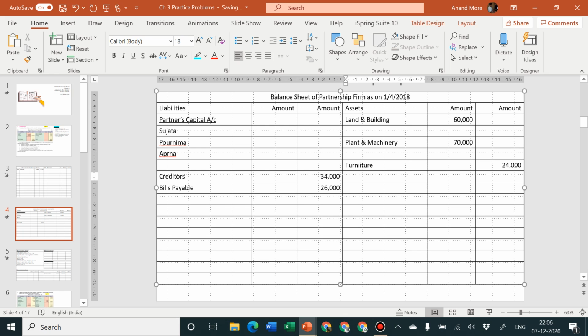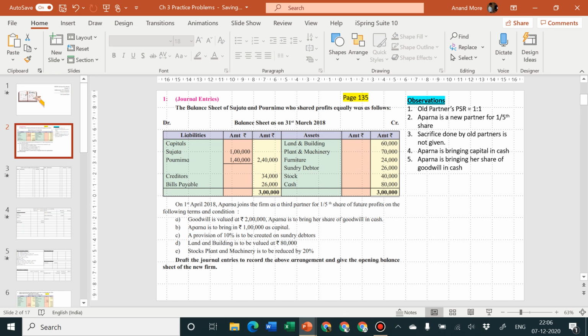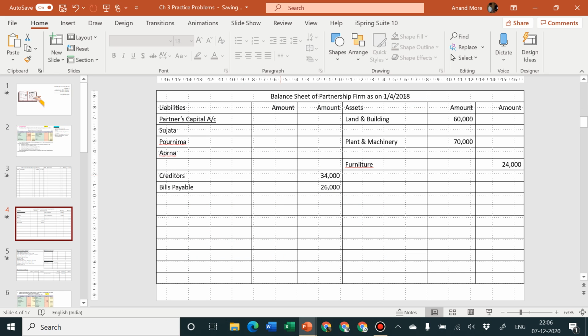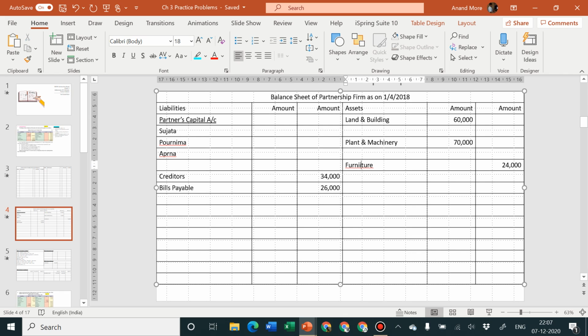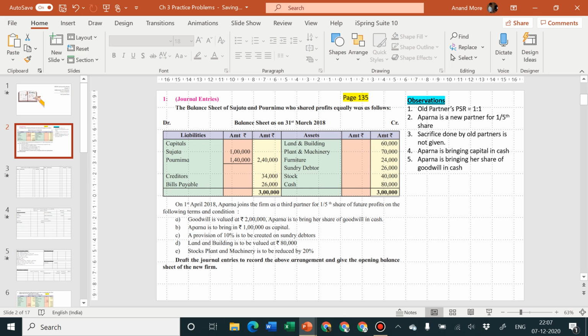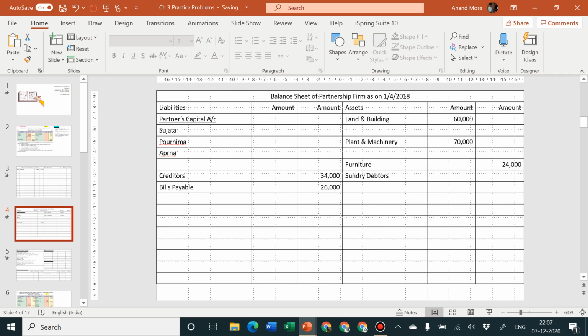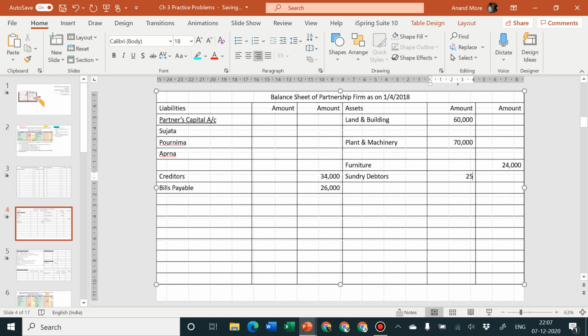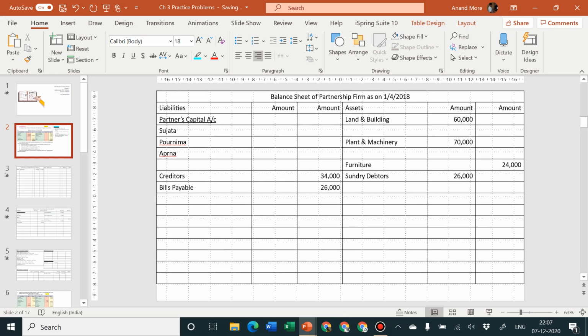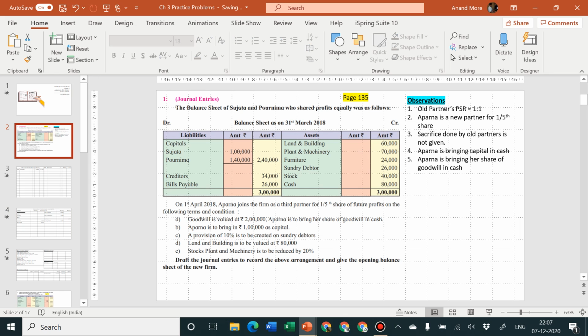Okay. Now the next point is how much? Sundry debtors, inner column, rupees 26,000. So I'll write sundry debtors. Look at the amount, inner column, 26,000. Very good. Please write fast. Leave one line. One adjustment means one line to be left blank. Stock, inner column, rupees 40,000.